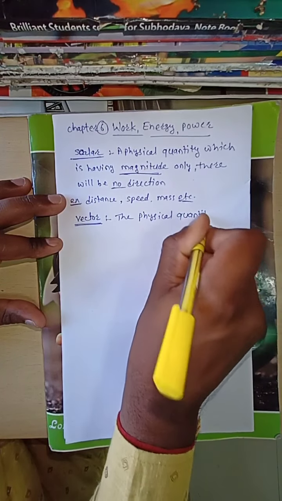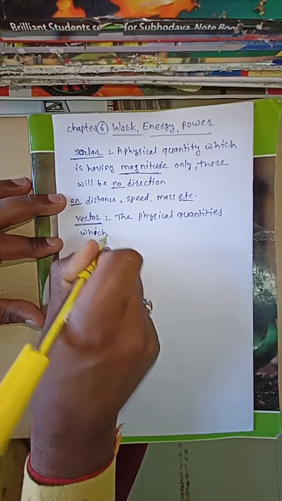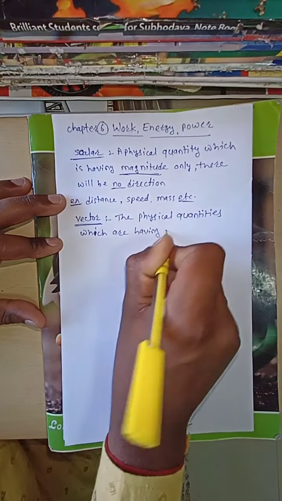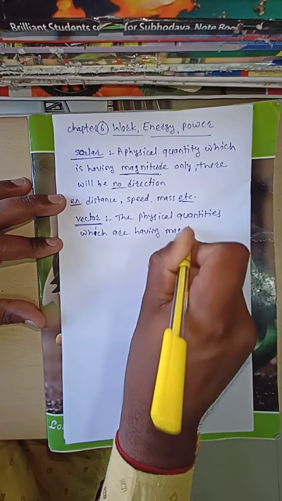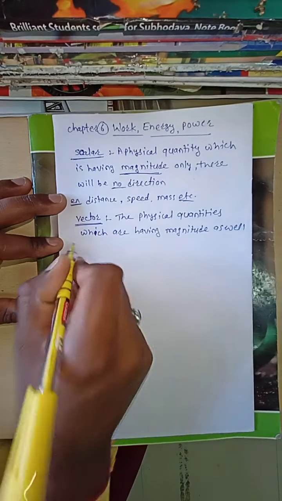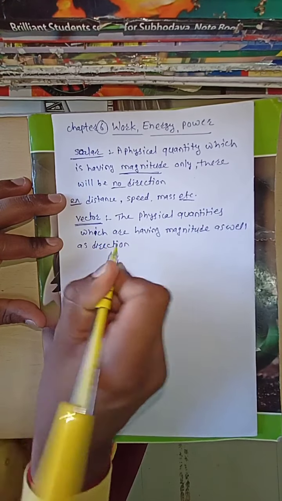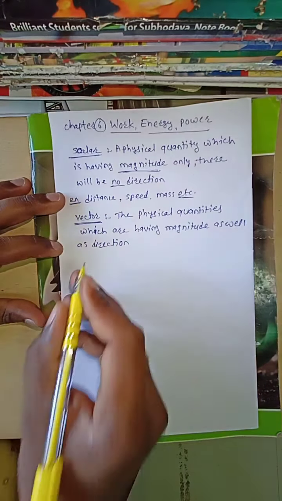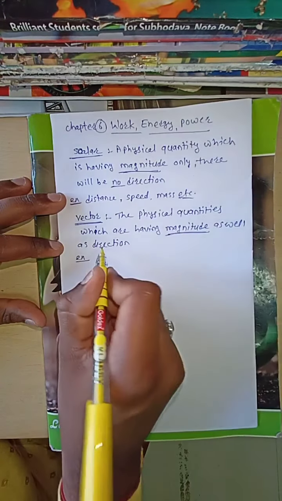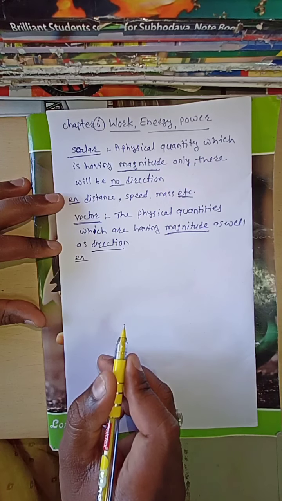The physical quantities which have magnitude as well as direction are known as vectors.